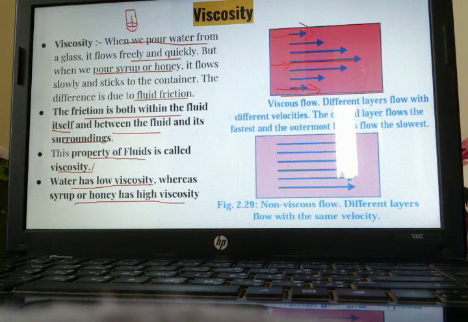Okay. You can see this non-viscous fluid. Non-viscous flow means what? You can take for example water, or any fluid which is non-viscous. It flows with the same speed. You can consider any of the layers. All the layers are flowing with the same speed.